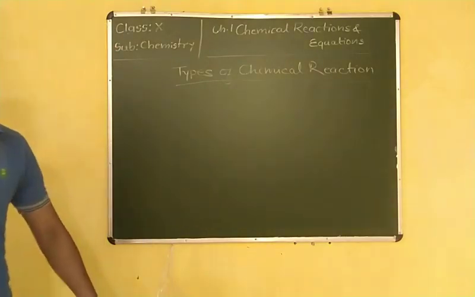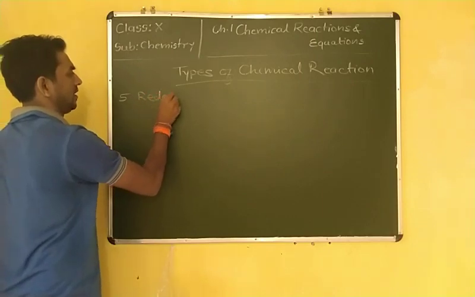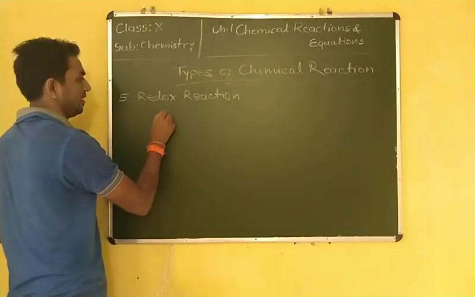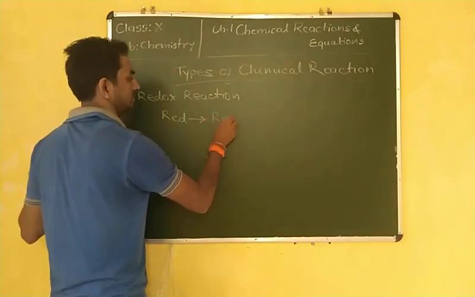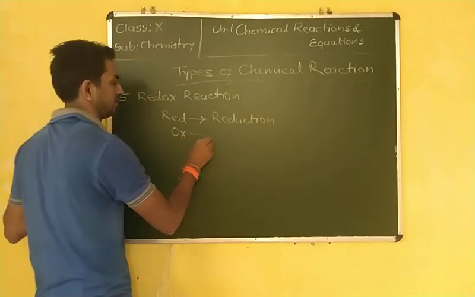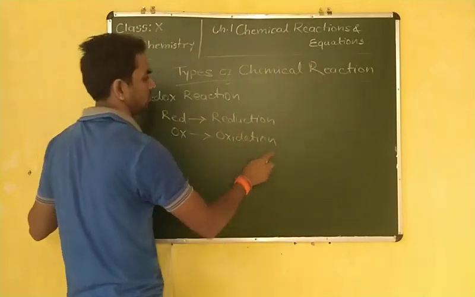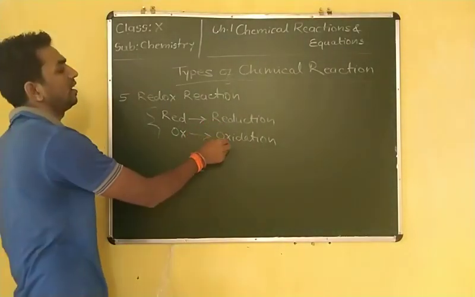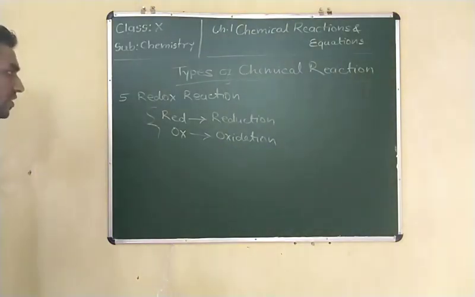Redox reaction is made up of two types of reactions. Red and ox: red stands for reduction and ox stands for oxidation. There are two concepts to understand here, reduction and oxidation, which means redox is a combination of reduction and oxidation. Now let me explain what reduction is and what oxidation is.